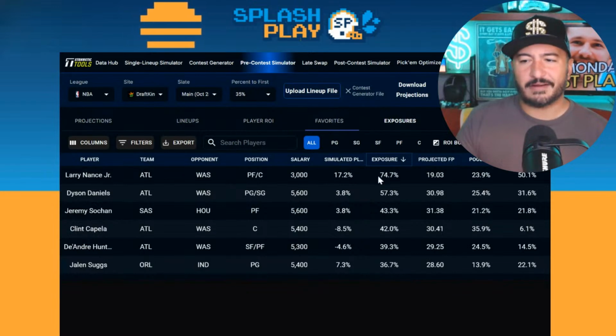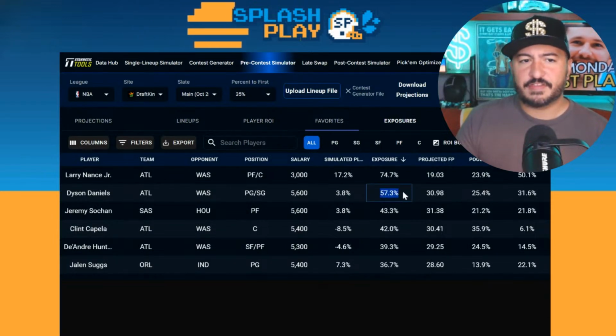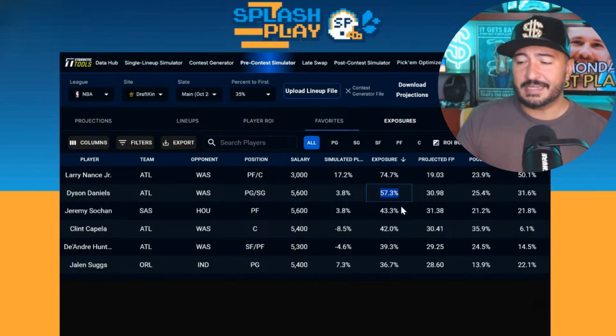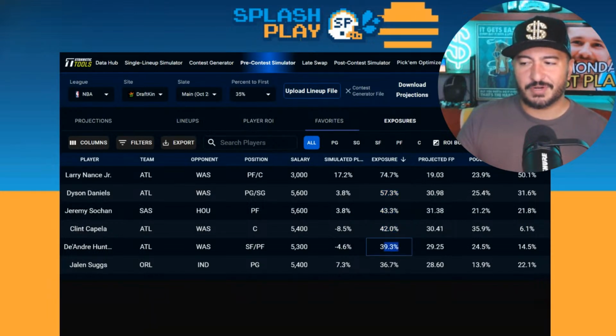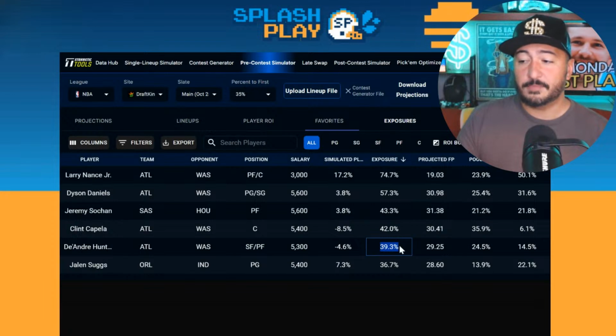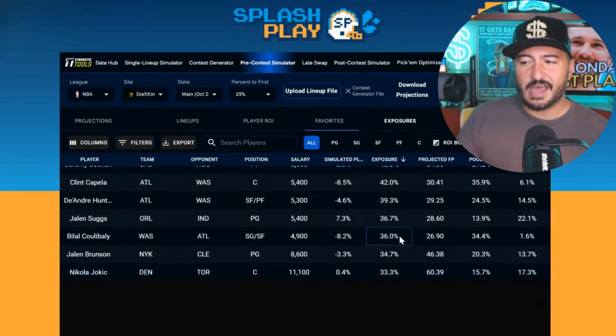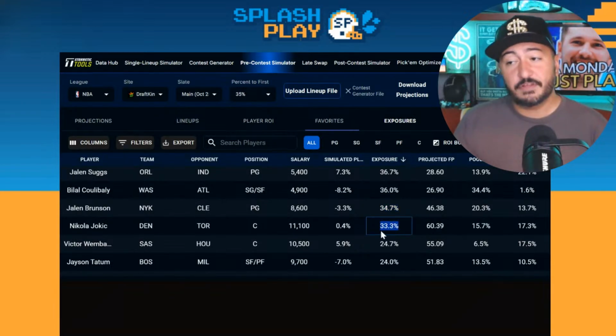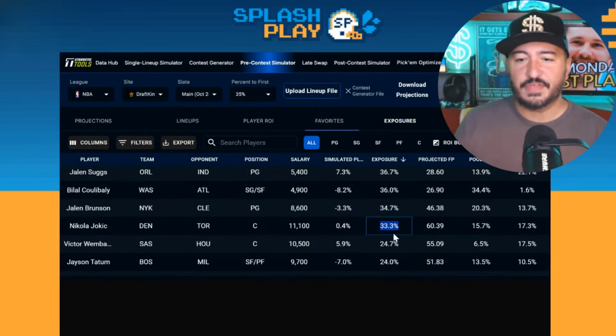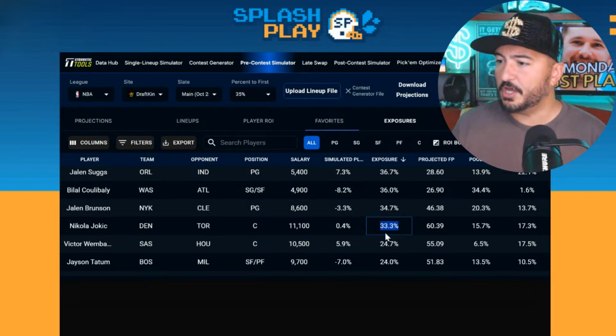Overall exposure-wise, you're getting the most Larry Nance, 75% of him, 57% of Dyson Daniels, who again is getting decent work relative to a guard who doesn't have a lot of talent. Jeremy Sohan, 43, Clint Capella, 42, DeAndre Hunter, 39, of course, assuming he plays. Jalen Suggs at 37, Coulibaly, 36, Jalen Brunson, 35. So Nikola Jokic still getting double the field on him. Even though Jokic's not in the top ROI lineup, Sims do think he's worth playing, so that looks pretty good.